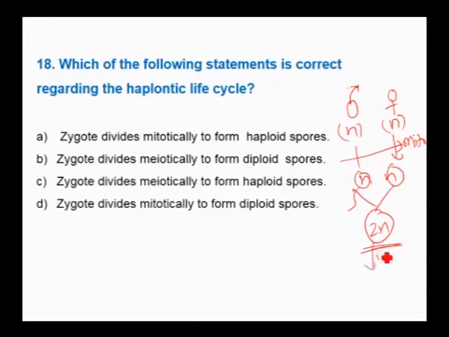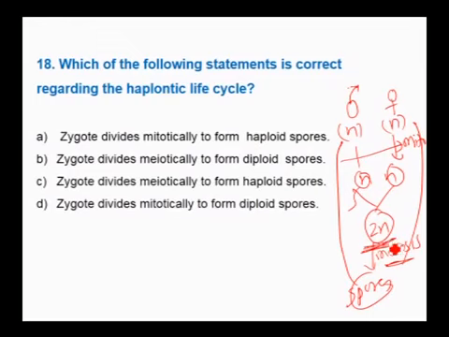It undergoes meiosis. So zygotic meiosis is a characteristic of organisms that exhibit the haplontic life cycle, like Volvox, Chlamydomonas, Spirogyra, etc. The zygote undergoes meiosis to produce haploid spores, which develop into gametophytes. Therefore, the diploid stage is restricted only to the zygote, and all major stages are haploid. Therefore, it is called the haplontic life cycle.